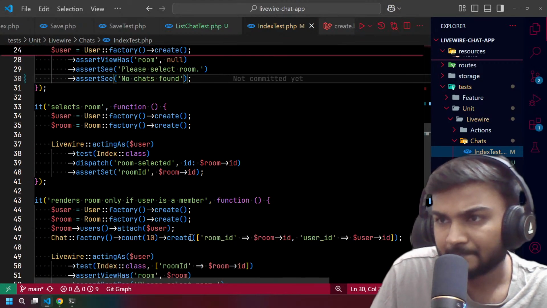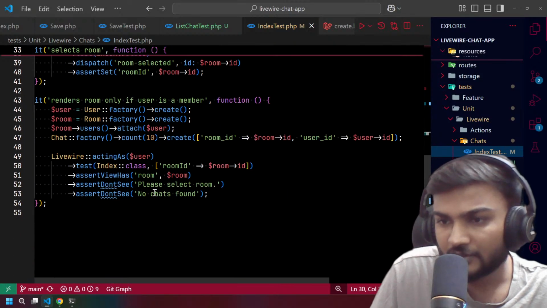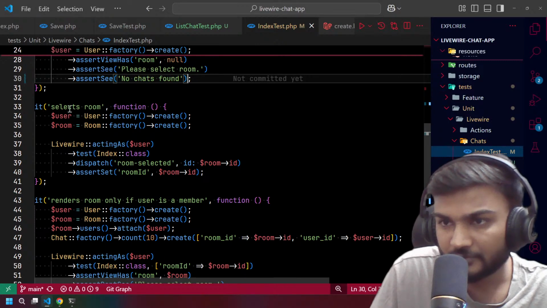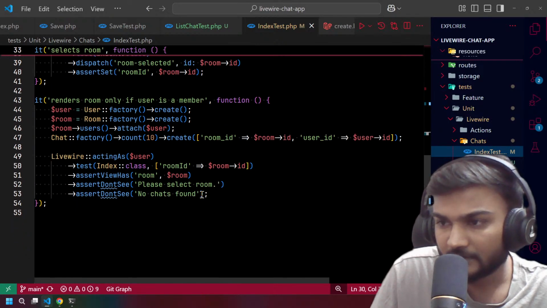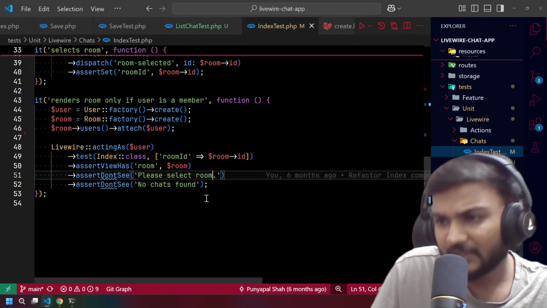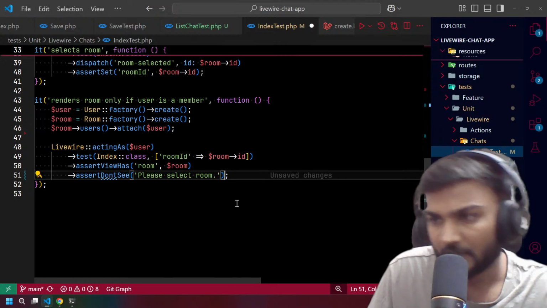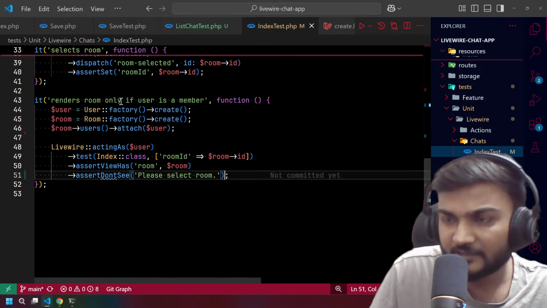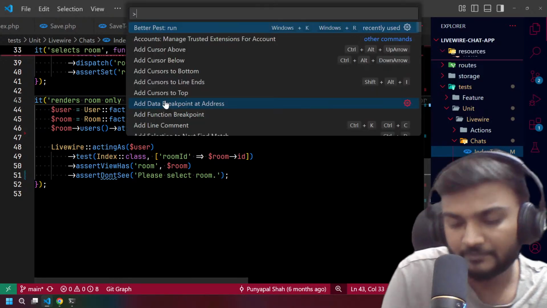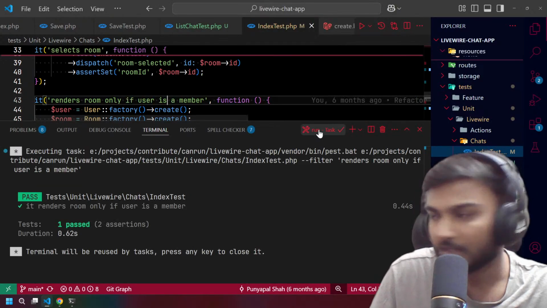This is actually fine also. Three of the tests were failing, so I think this is also fine, and we don't need the test over here. We will maybe need it later, but we are going to remove this for now. Of course, it renders a room only if the user is a member. Okay, so that passes as well.